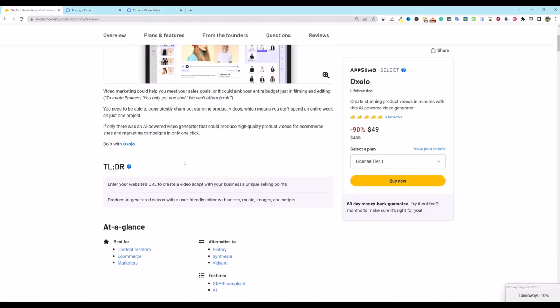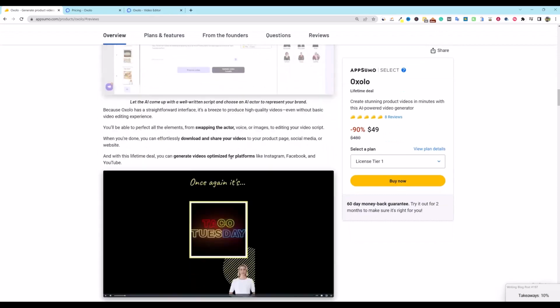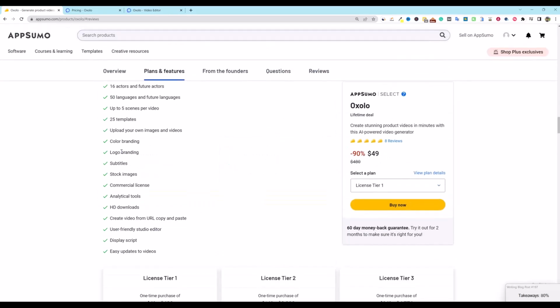There's plenty of vendors that do that on the platform. But I think that the main structure and the main components of what you're going to get with Oxalo are going to always be included in the basic plan. So we're going to scroll back down. Let's go ahead and check out, is there anything else? Logo branding, color branding, 25 templates, up to 5 scenes per video.